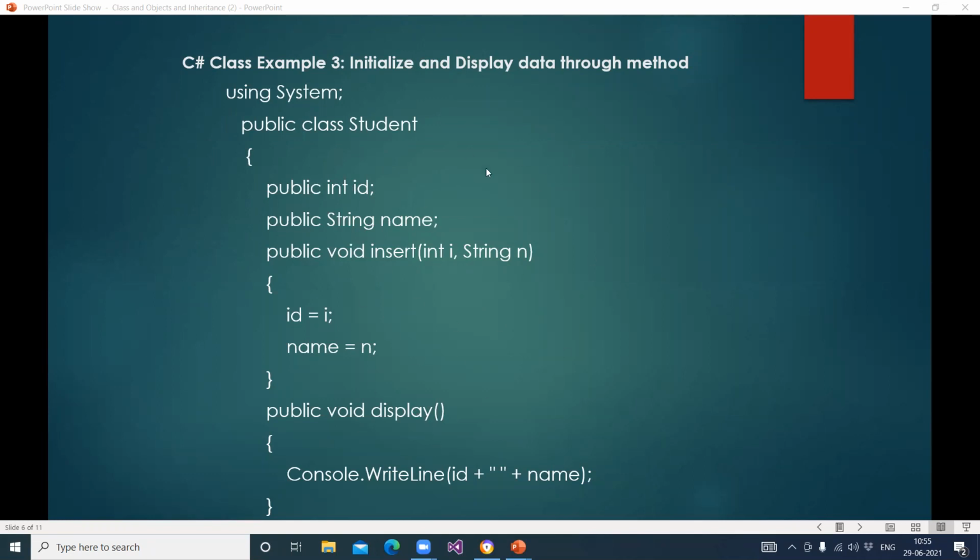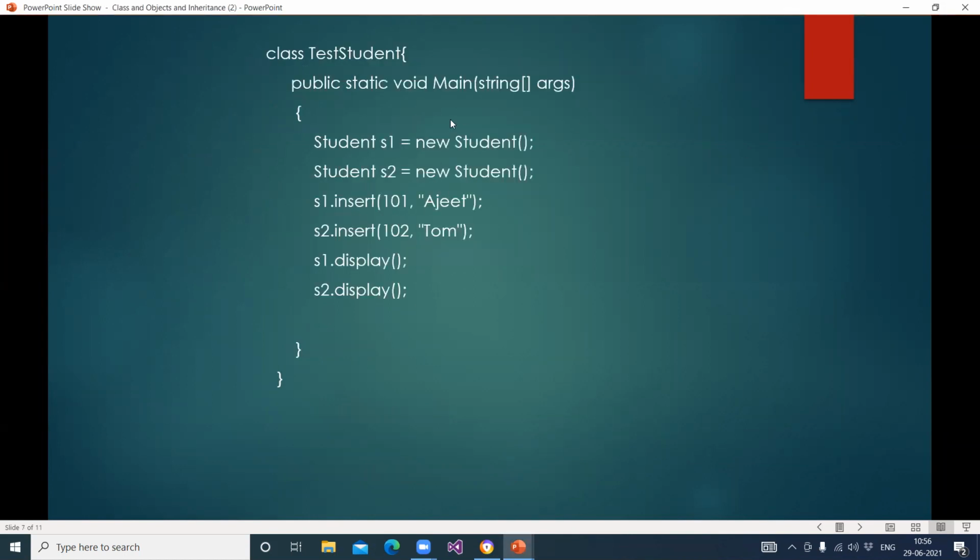Whenever we call these methods, the जो functions उसका जो हमने लिखा है, the logic will be executed every time the same. मतलब when we call the insert function, तो the values will be assigned to the ID and name, and when we call the display function, तो क्या होगा, the value of the ID and name will be displayed.